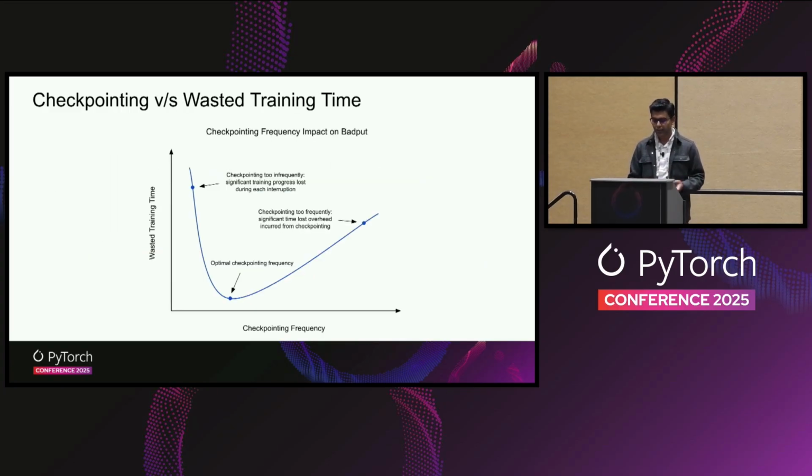So more visually, if we plot the wasted GPU hours or wasted training time against the checkpointing frequency, the curve looks something like this. If we are checkpointing too frequently, then the wasted training time goes up because of the checkpointing overhead. And if we are checkpointing too infrequently, then again, wasted training time goes up because of the larger window of unsafe training progress. So for large jobs, we want to take checkpoints very frequently, but at the same time, we want to reduce the checkpointing overhead to near zero.